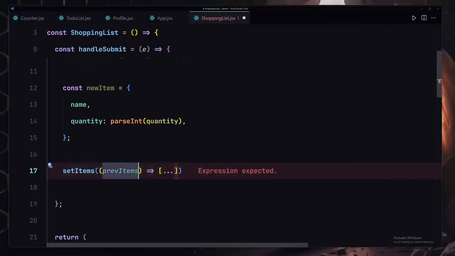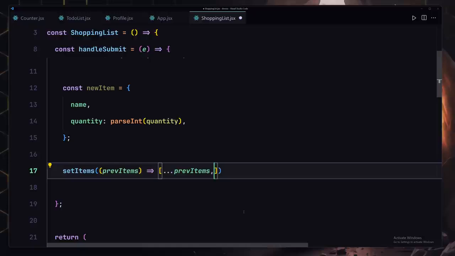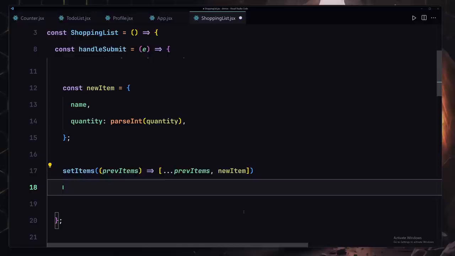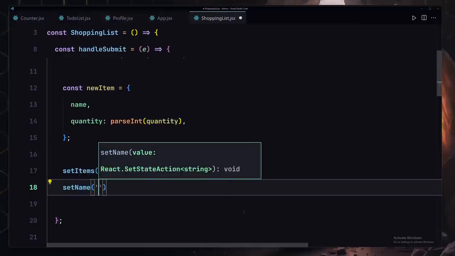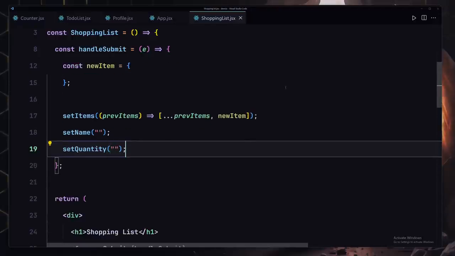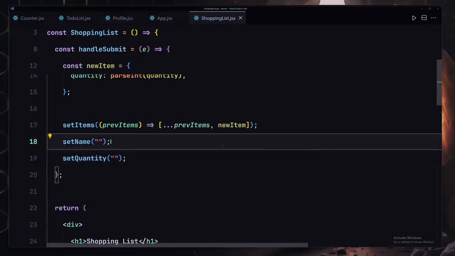Let me just clone this previous item and also provide a comma there and use my new item right here. Okay, and also we are going to be clearing the input field, so we are going to be using set name and also set quantity, and let's just provide an empty string for all of them. Now that's totally done. I'm going to save my file.